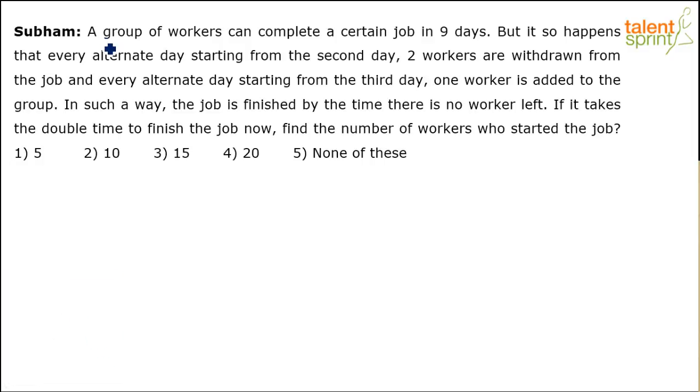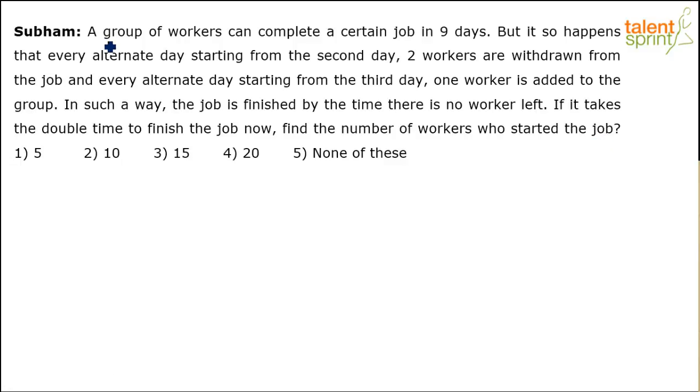So here we go. This question was posted by Shubham. It says, a group of workers can complete a certain job in 9 days. But it so happens that every alternate day, starting from the second day, 2 workers are withdrawn from the job, and every alternate day, starting from the third day, 1 worker is added to the group. In such a way, the job is finished by the time there is no worker left. If it takes double the time to finish the job now, find the number of workers who started the job, right? Find the number of workers who started the job.